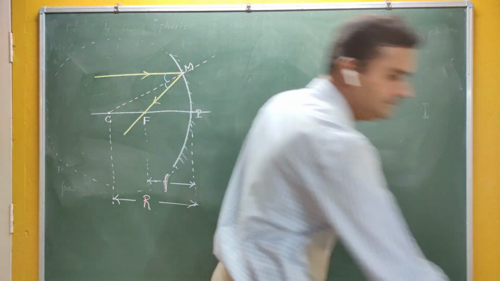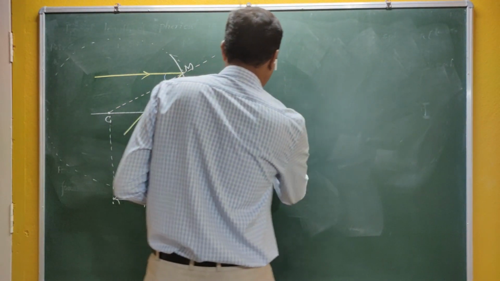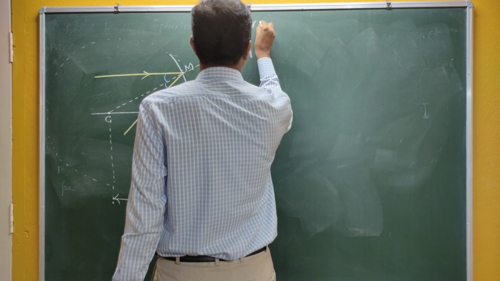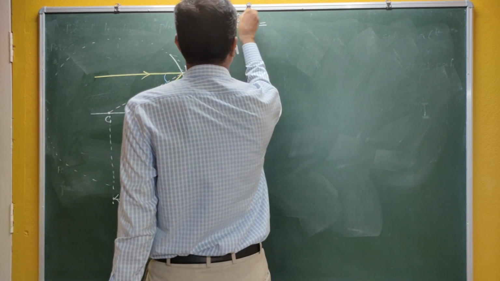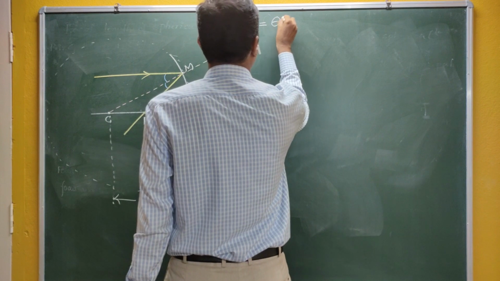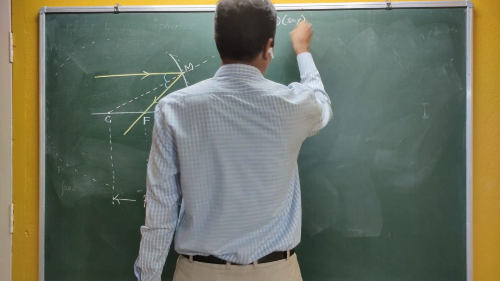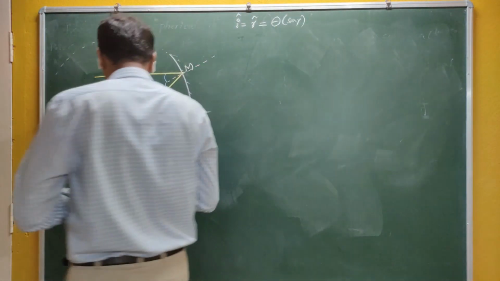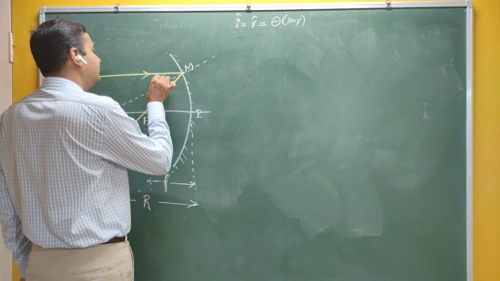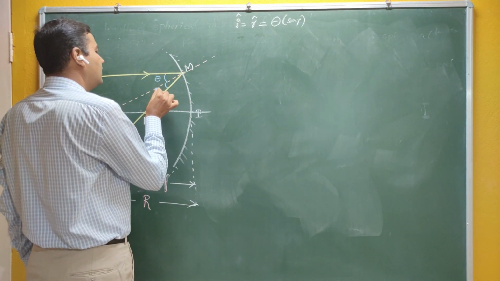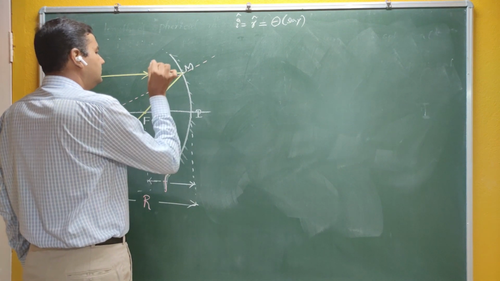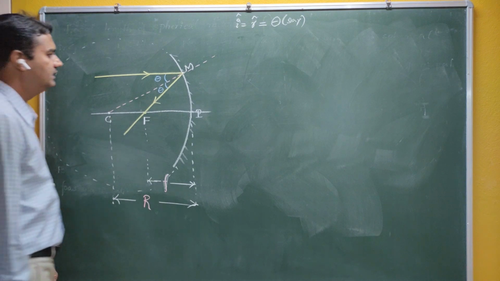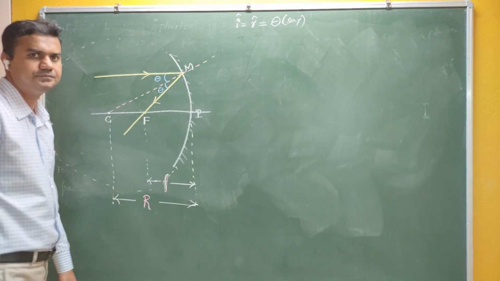If this is the law of reflection, it should satisfy that the angle of incidence is equal to the angle of reflection. Let me say some 10 degrees and 10 degrees like this. So let me take this angle as theta. This angle is the angle of incidence, this angle is the angle of reflection, they should be equal. So this angle becomes theta and theta.